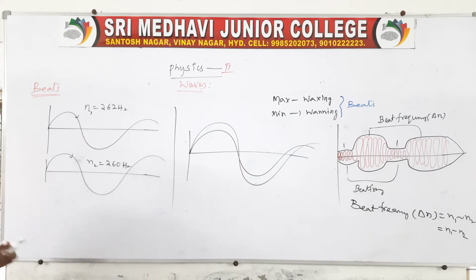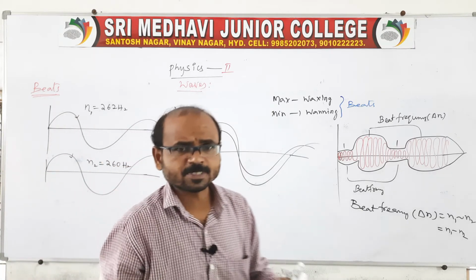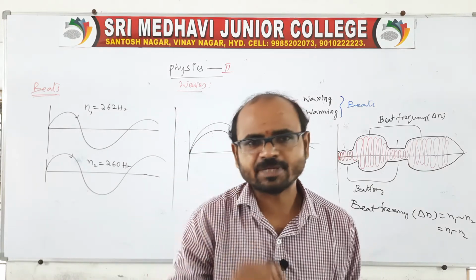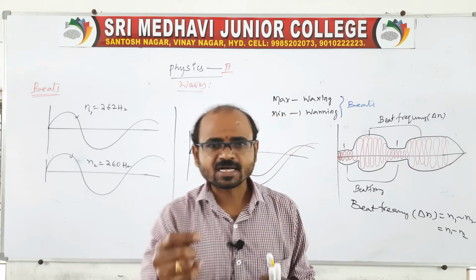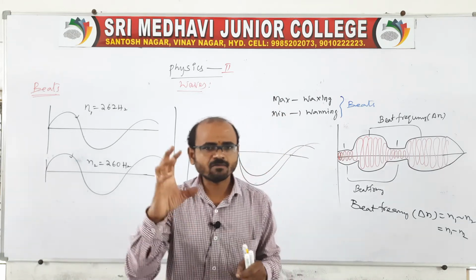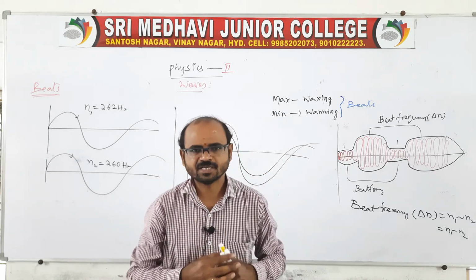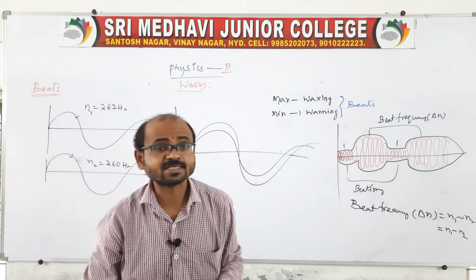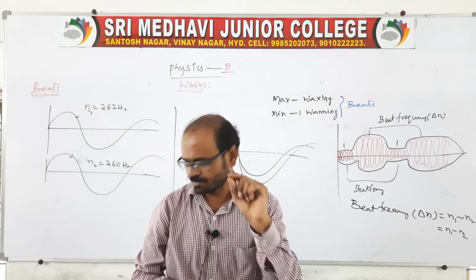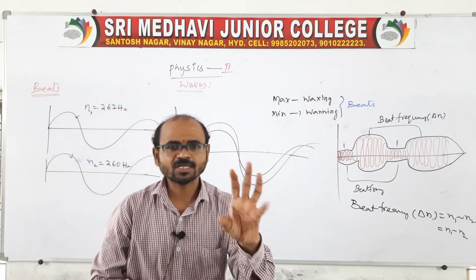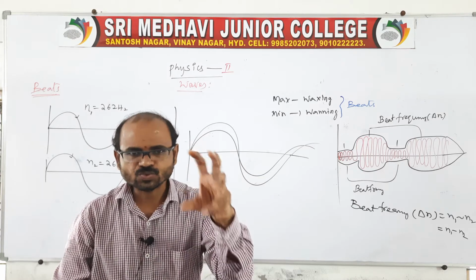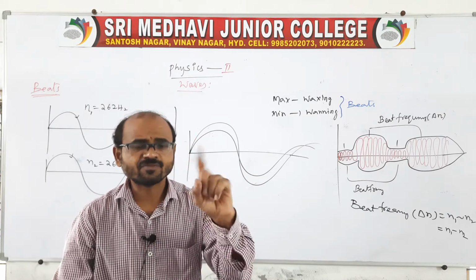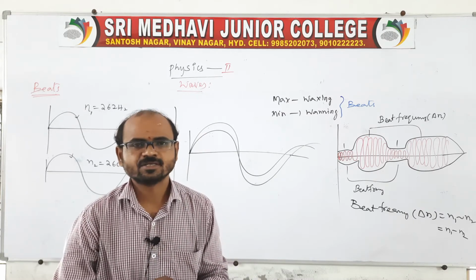The maximum is possible when the two waves meet in the same phase. Two waves traveling along the same direction, when they overlap with the same phase, we call it maximum, or constructive interference.